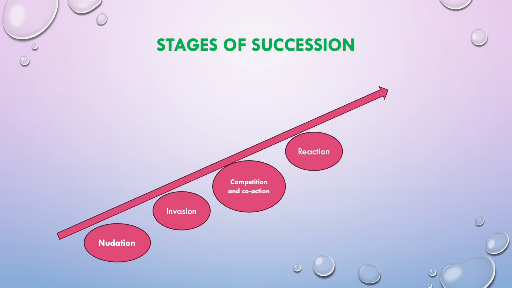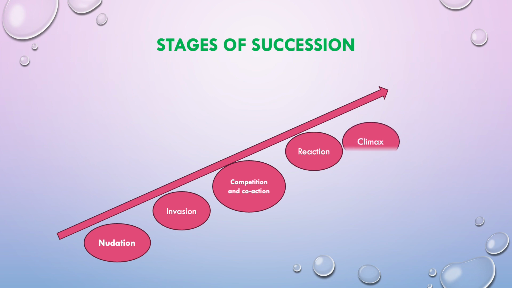Then the next stage is the reaction. With the appearance of different species, modifications happen in the soil composition, water availability, and local temperature of that area, and these changes influence the type of species that can survive in that area. So, after competition and co-action where the struggle for existence has occurred, naturally the survival of the fittest takes place. That is the reaction.